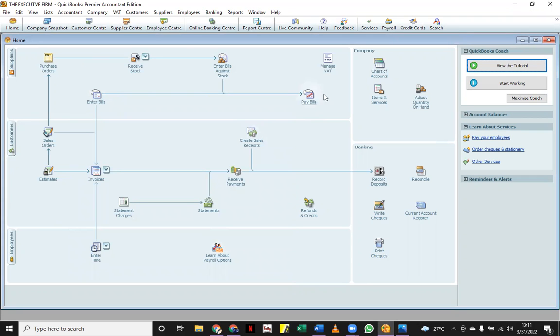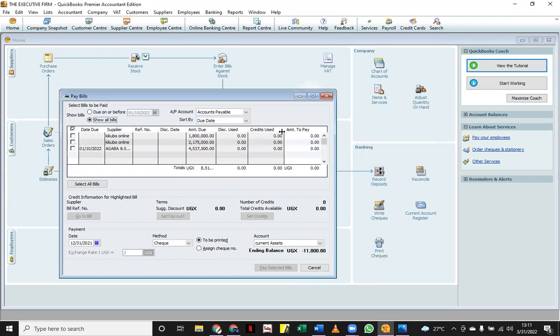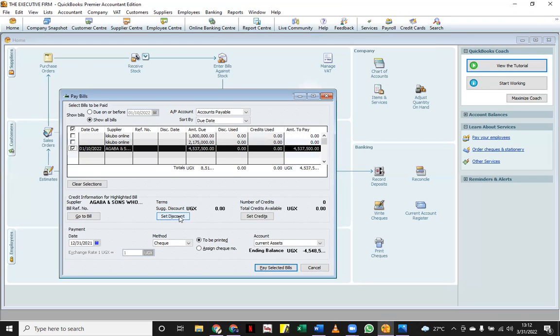Now, you can see when you come here that we have this gentleman who is supposed to be paid, Agaba and Sons. So when you select Agaba and Sons, the bill is 4,537,000 plus something. So you will come and say set a discount.